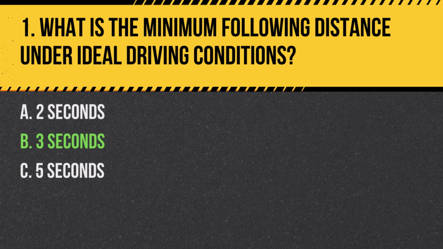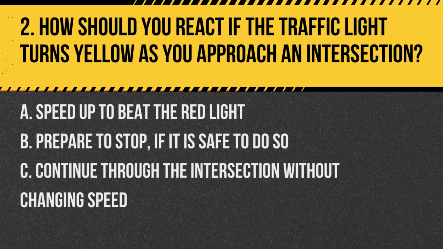to react to hazards. Question 2. How should you react if the traffic light turns yellow as you approach an intersection? A. Speed up to beat the red light. B. Prepare to stop if it is safe to do so. C. Continue through the intersection without changing speed. Answer. B. Prepare to stop if it is safe to do so. A yellow light is a warning that the light is about to turn red, so you should stop unless you are too close to safely do so.